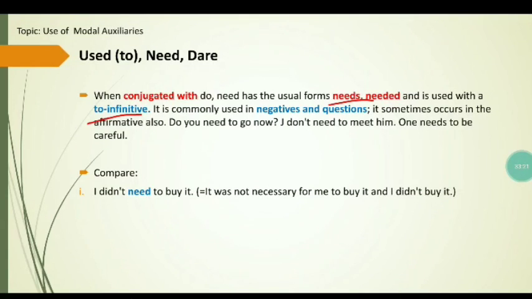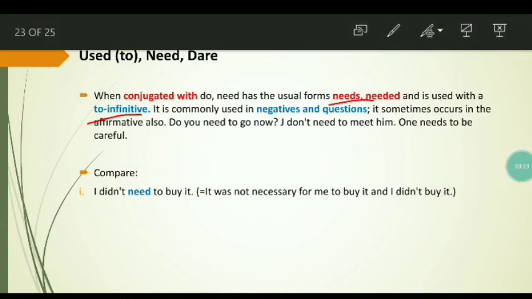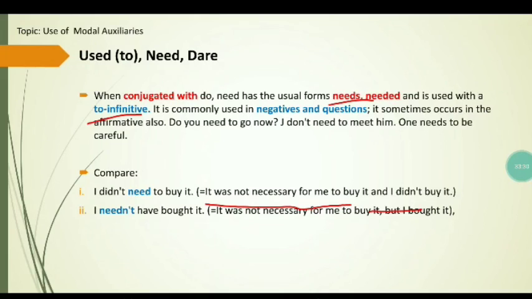For example, compare: I didn't need to buy it. It was not necessary for me to buy it, and I didn't buy it. Now look at the second example: I need not have bought it. It was not necessary for me to buy it, but I bought it.